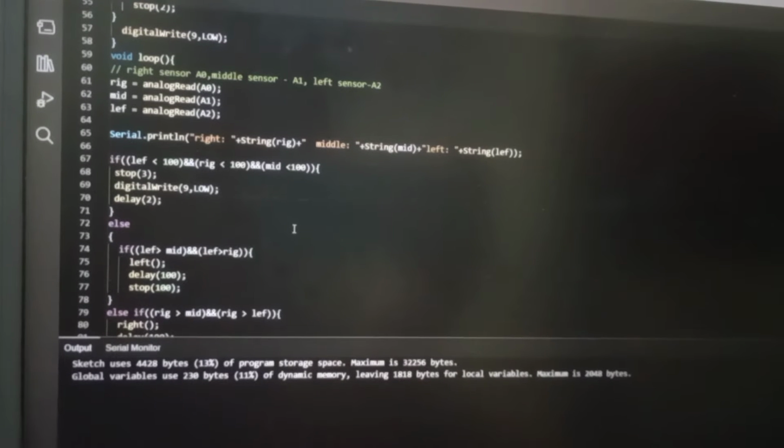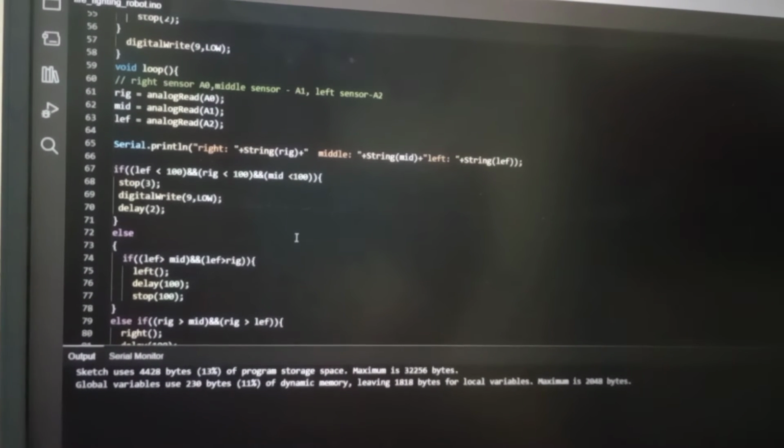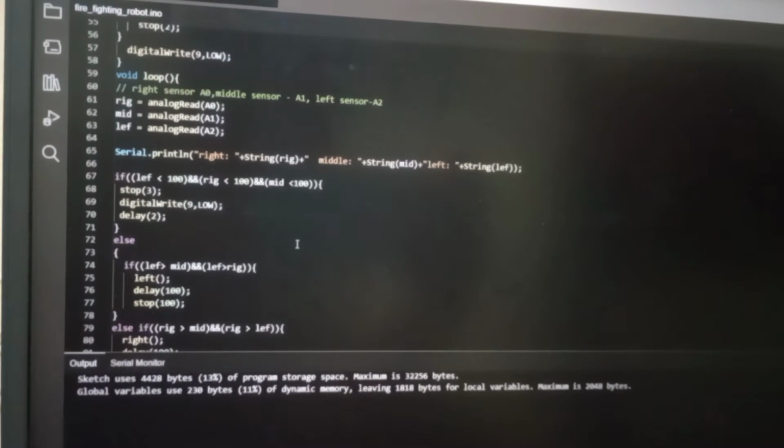That is, when the fire is on the left side, then it should move left, and when the fire is on the right side, it should move right. And when the fire is aligned with the robot, then the robot should move forward, and after attaining a sustainable distance, it should stop the fire. Hence, we should code it accordingly.